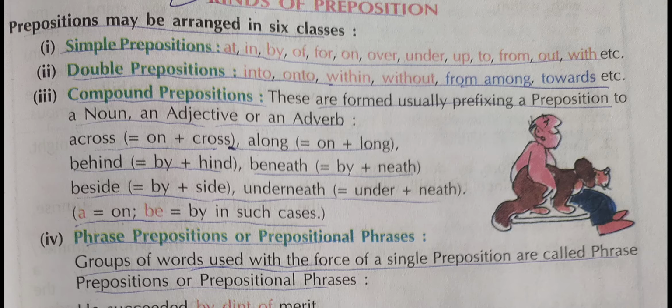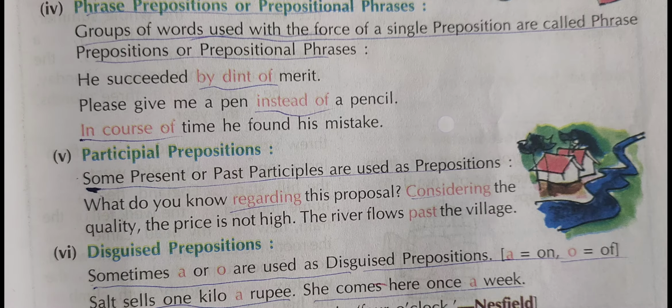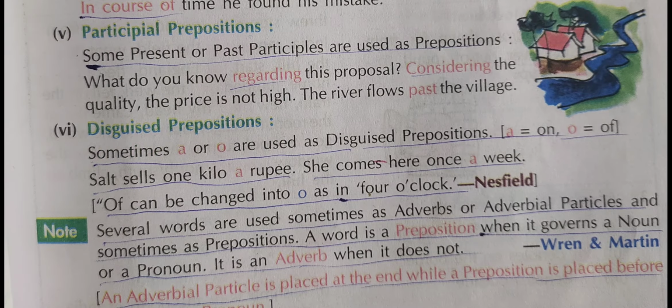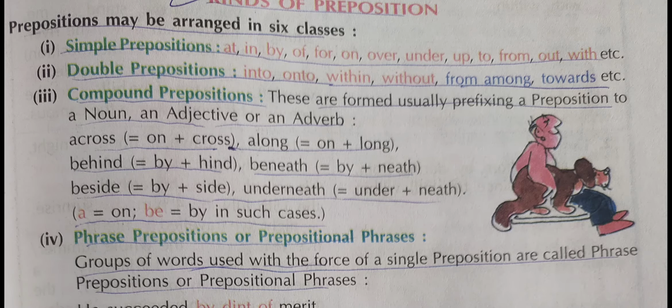Prepositions may be arranged into 6 classes: simple prepositions, double prepositions, compound prepositions, phrase prepositions or prepositional phrases, participle prepositions, disguised prepositions. These are the 6 types of the prepositions about which I have already given you the clue in the last 2 lectures. Simple prepositions, as we have also already discussed, are at, in, by, of, for, on, over, under, up, to, from, out, with.